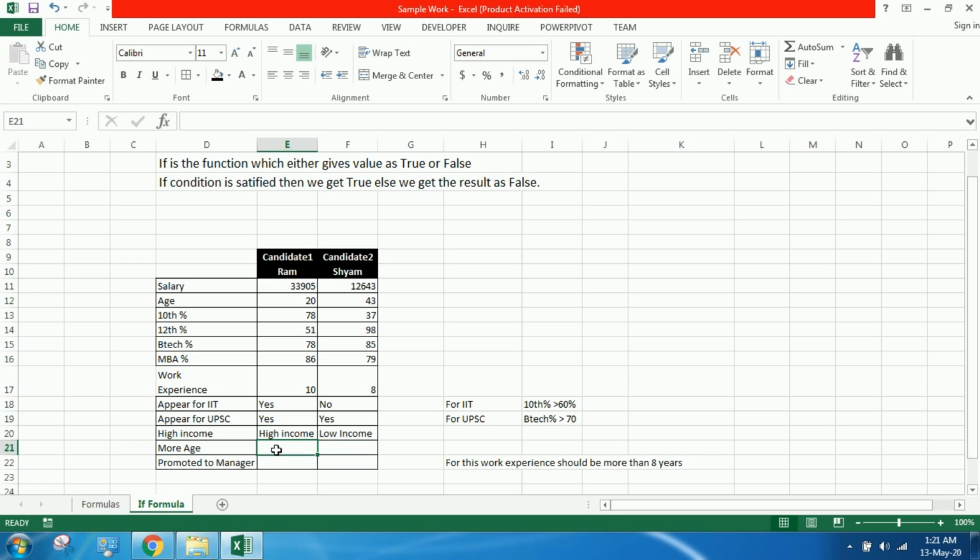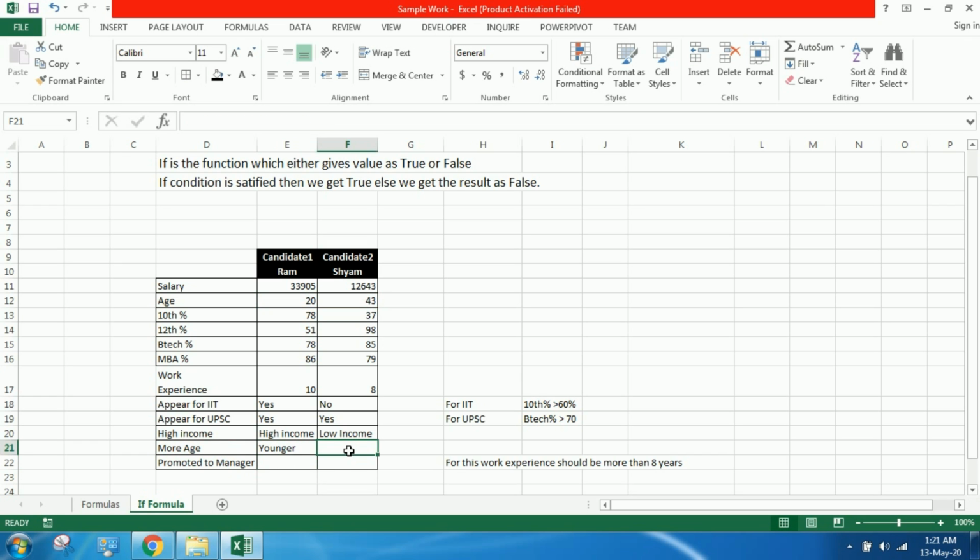Who has more age? Equal to IF Ram's age 20 is greater than Shyam's, then give more age, else give younger in double quotes, as we are putting text here.